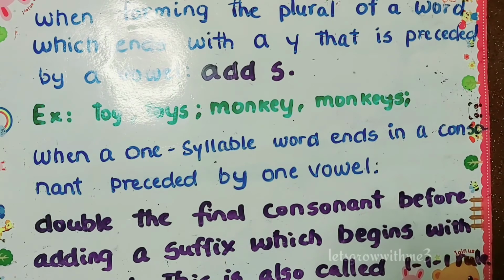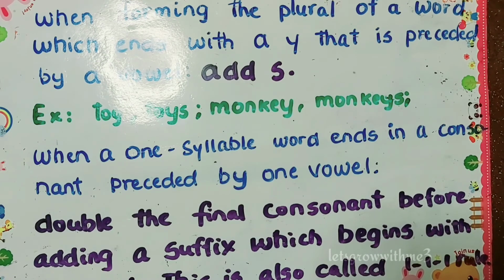When forming the plural of a word which ends with a Y that is preceded by a vowel, add S. So it's a very simple rule. When we are forming the plural and the word ends with a Y that is also preceded by a vowel, then we simply need to add S in the plural.